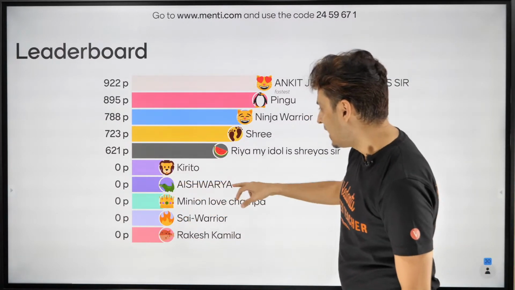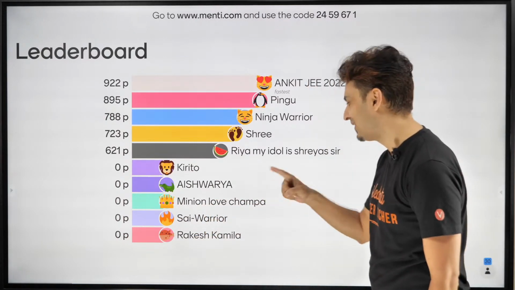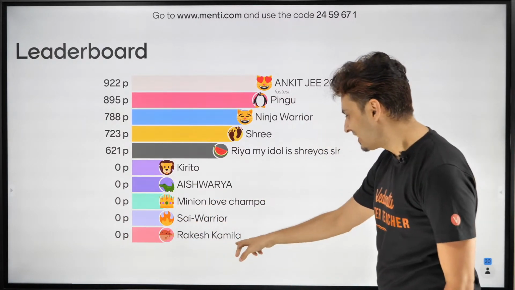Kirito is here, wow. And Aishwarya, Minion Love Chump. Oh, look at this name, Minion Love Chump. I like this. Sai Warrior, Rakesh Kavila.